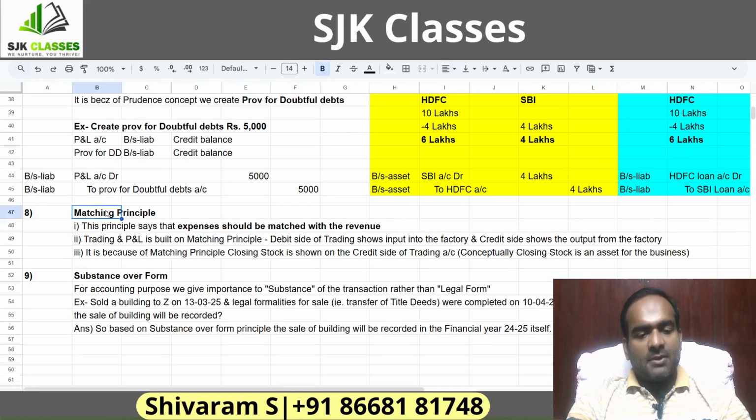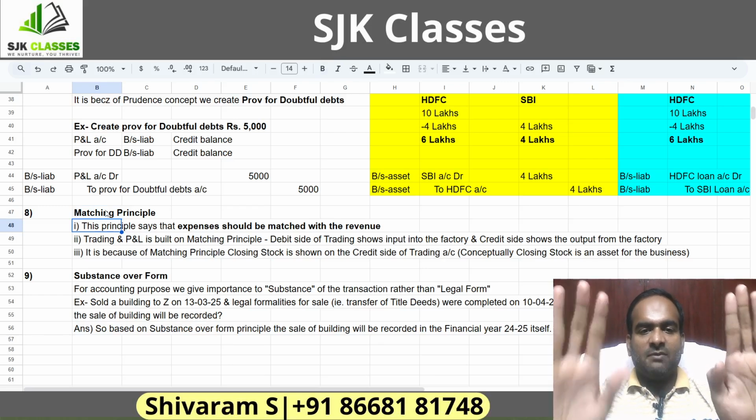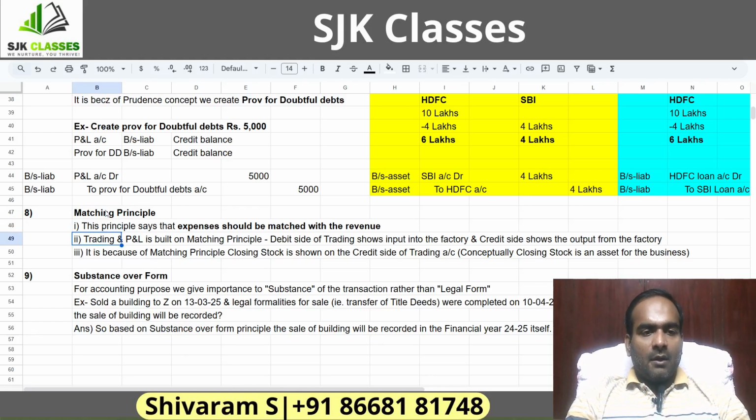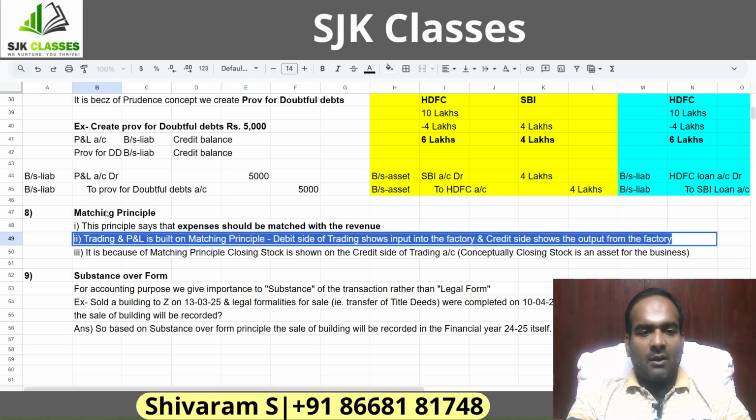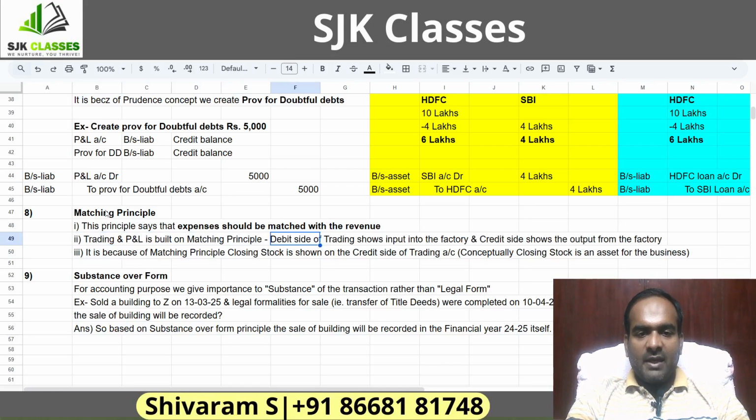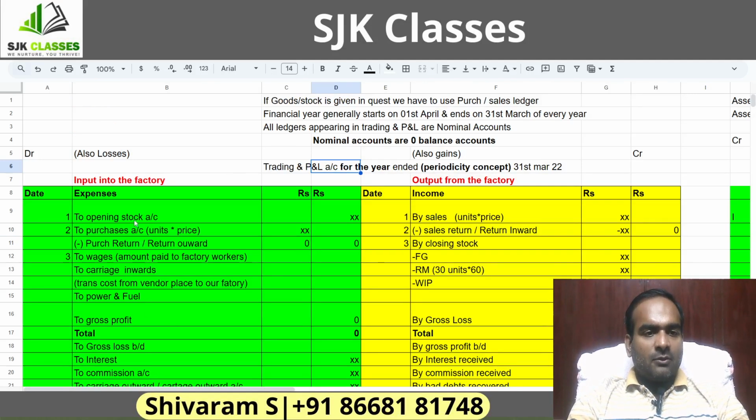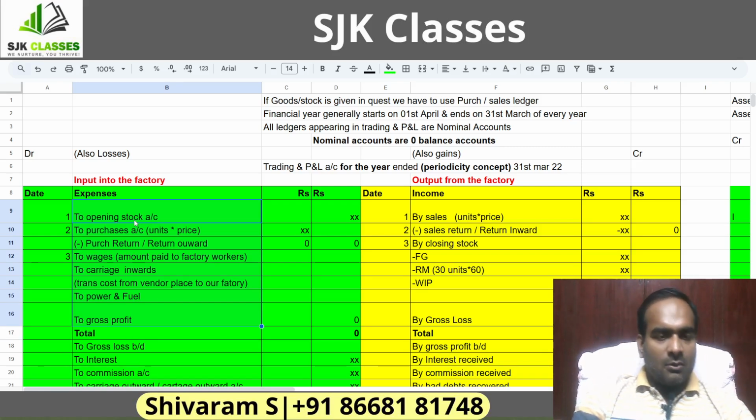Next one, matching principle. What is this matching principle all about? The matching principle says that expenses should be matched with revenues of the company. Trading and P&L account is built on this matching principle. Look at this point first. Trading and P&L account is built on the matching principle. The debit side of trading shows the input into the factory, and the credit side shows the output from the factory. I'll explain this concept clearly. It's a very important one. In the trading P&L, the debit side shows the input. I'll explain what this is.